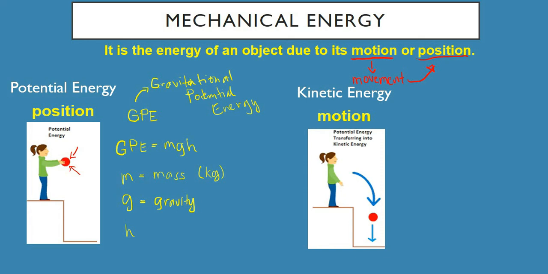But since most of our contexts are here on Earth, basically ang gagamitin natin is the gravitational acceleration of the Earth, which is 9.8 meters per second square, or meters per second per second. So again, 9.8 meters per second square is not applicable in all problems na related sa GPE. First, you have to analyze. Ano ba yung sinasabi ng problem? Nasaan ba yung object? Nandun ba sa moon? Kasi kung nandun sa moon, you cannot use 9.8 meters per second square. Okay? Yung 9.8 meters per second square, dito lang natin siya magagamit sa Earth.